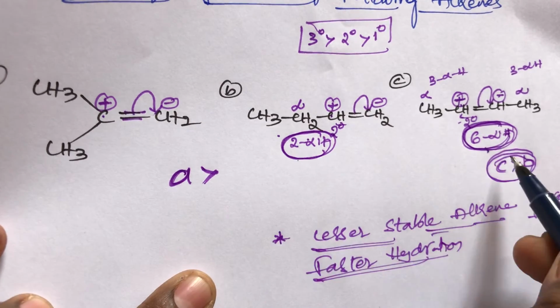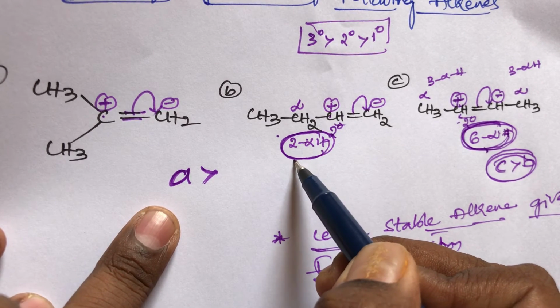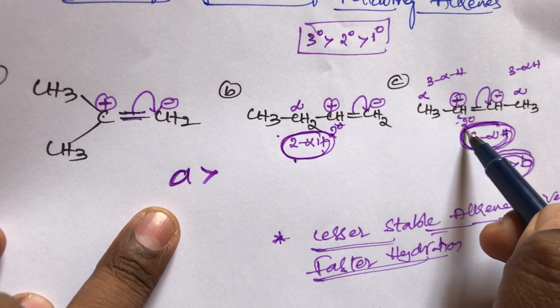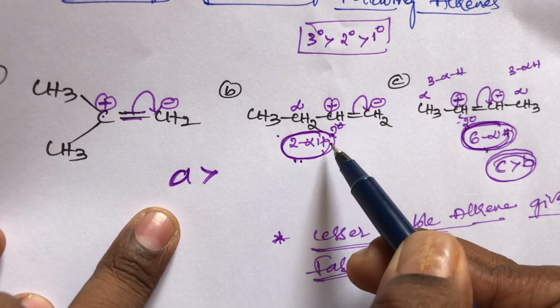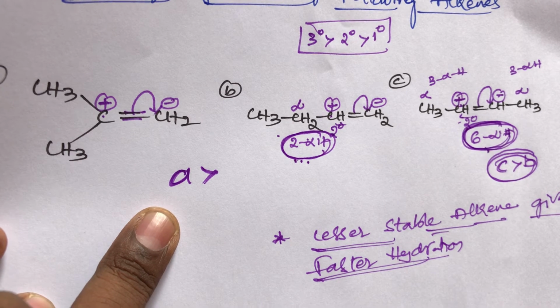So here, out of these two, which one is less stable? B compound is less stable than C compound. Why? Because of fewer hyperconjugates. So that's why it is less stable. Lesser stable alkenes give faster hydration.